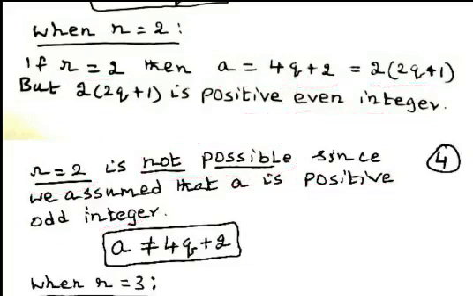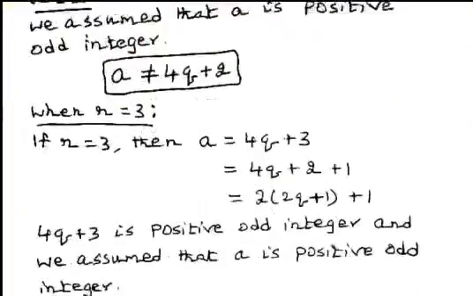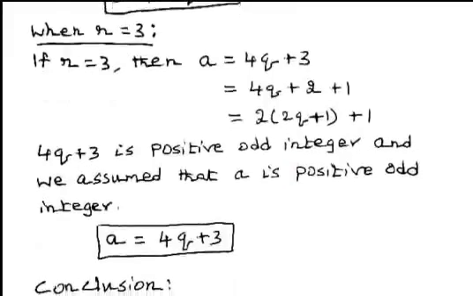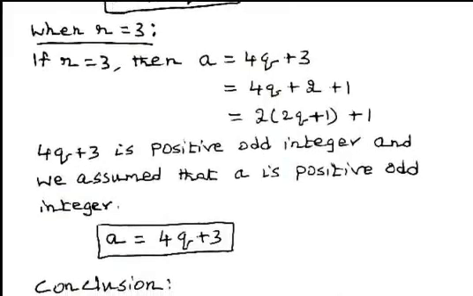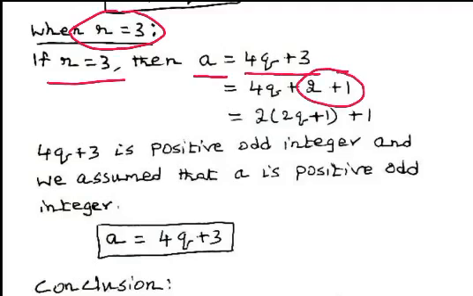Now we consider the case when r equal to 3. When r equal to 3, that is when remainder equal to 3, we can write a equal to 4q plus 3. Again 3 can be written as 2 plus 1, and taking 2 as common factor from the first two terms, 4q plus 2, we get the form 2n plus 1.